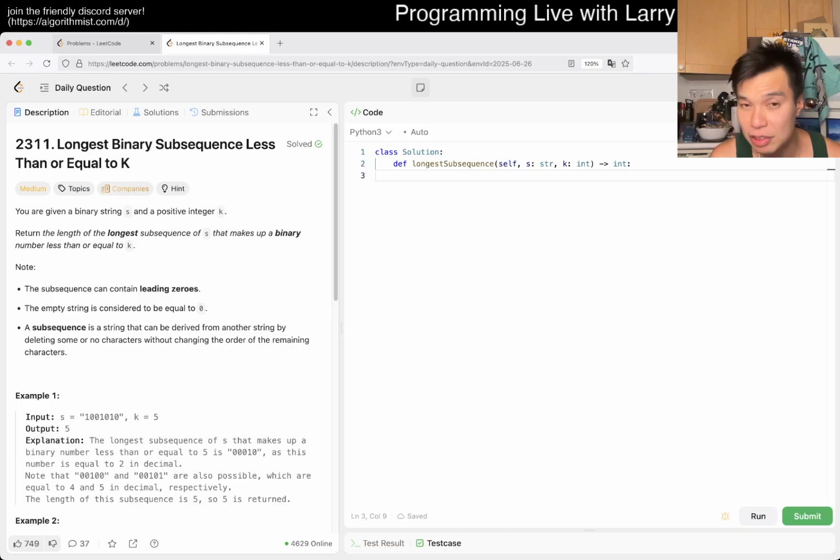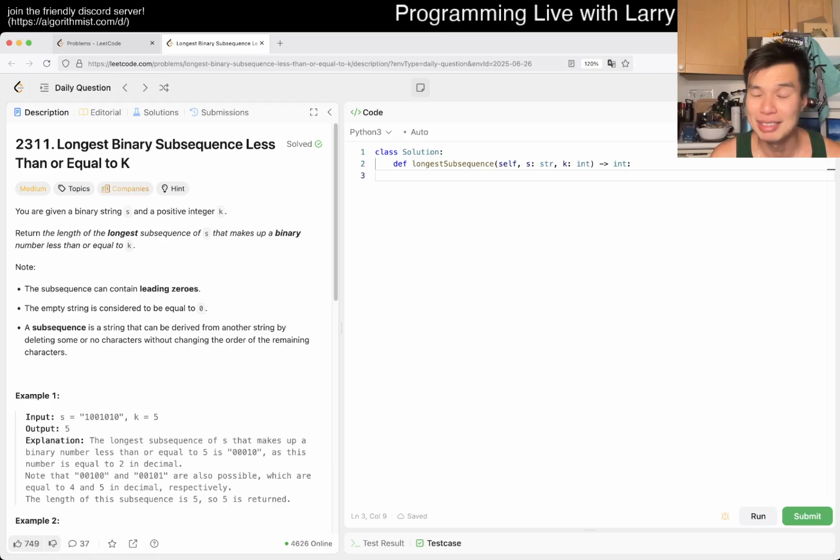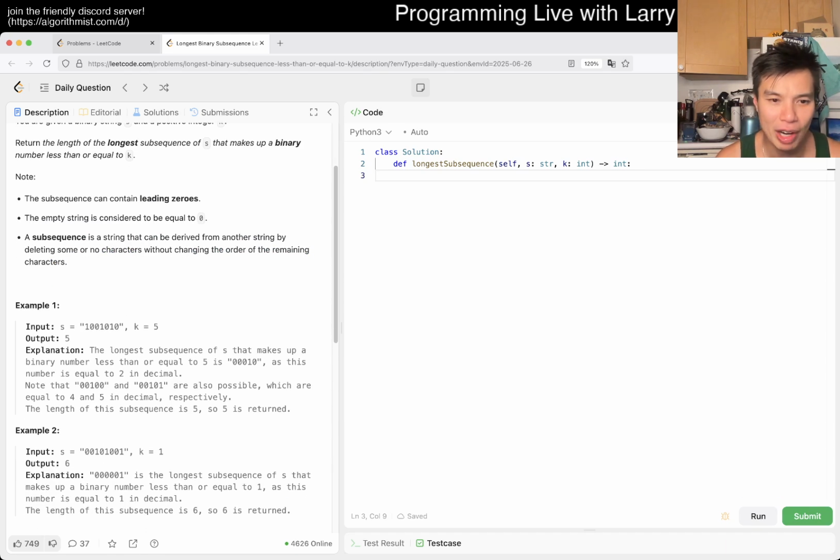Though just to be clear, even though I say it starkly, I do appreciate these notes, because sometimes I feel like Leetcode prompts are underspecified, where they tell you something and then assume you know the definition, and later you get it wrong and you're like, no, they mean a different thing, even though they use standard words. So I'm a little bit defensive about it. So I appreciate that they have these notes for this problem. In any case, look at an example, right?